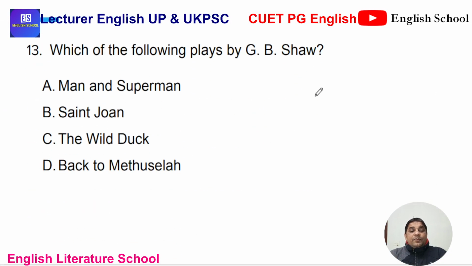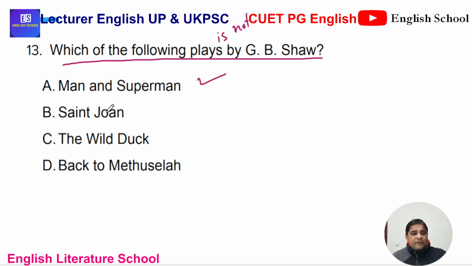Which of the following plays is by G.B. Shaw? Which of the following is a play by George Bernard Shaw? Man and Superman is his work. Saint Joan is his work. Wild Duck, Back to Methuselah.